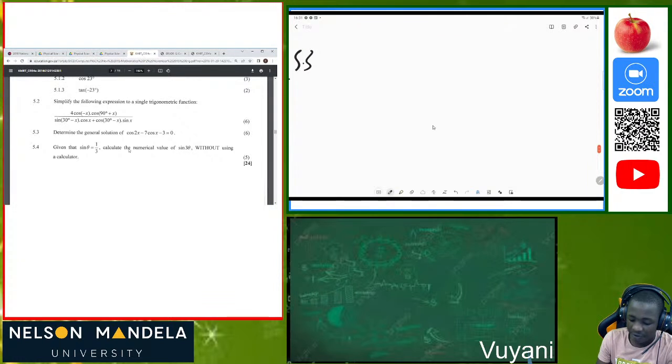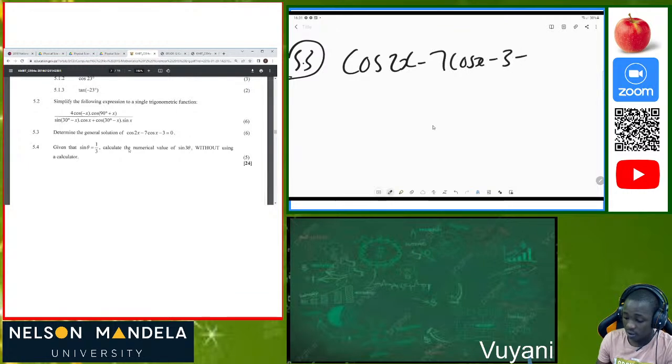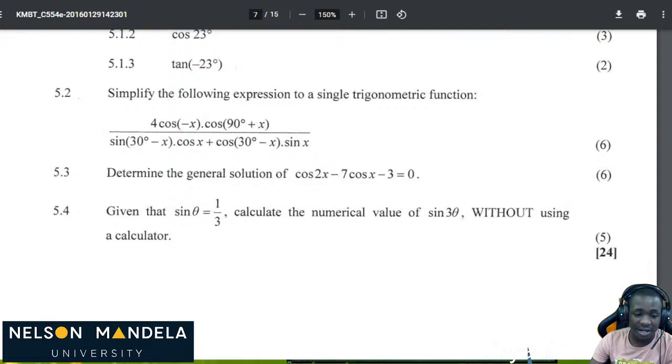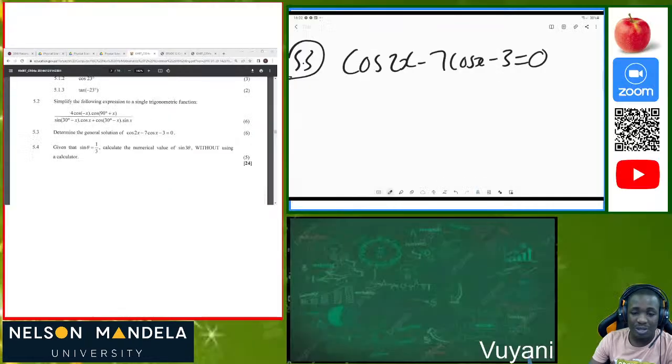Okay, so on 5.3, determine the general solution of that. General solution, what are we given? We're given cos 2x minus 7 cos of x minus 3 is equal to 0. It's 6 marks. So how can we determine that general solution? We know that in order for us to determine the general solution in 5.3, we must understand what we are given.